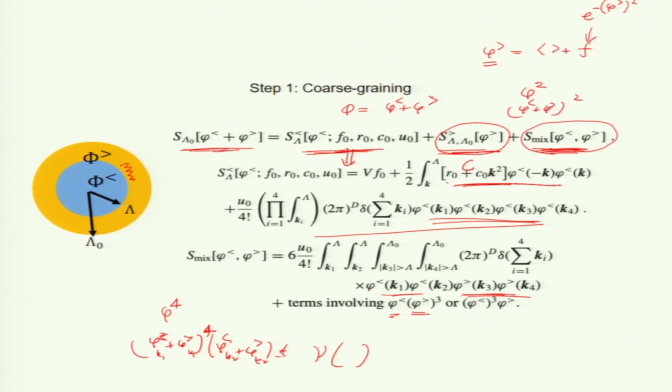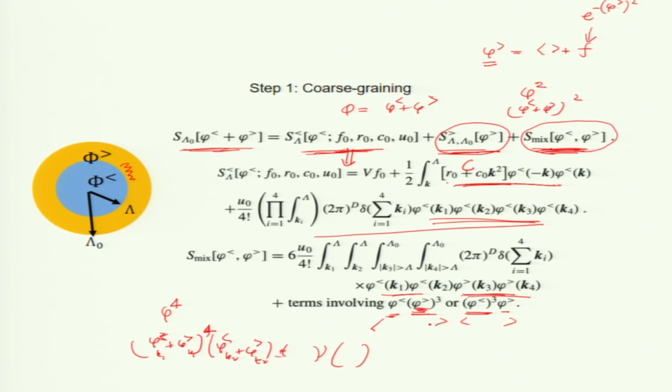All 4 phi less, or 4 phi greater, or 2 phi greater and 2 phi less, or 3 phi greater and 1 phi less, or cubic in phi less and 1 phi greater. Now, if I average this one, what will happen to this average and this average? This is cubic in phi.